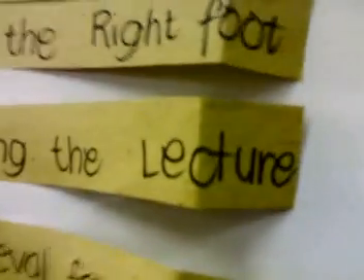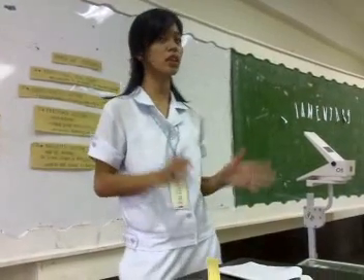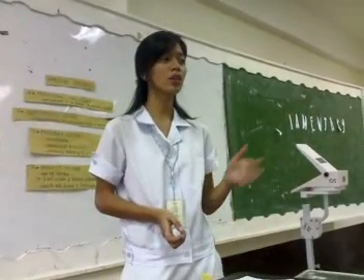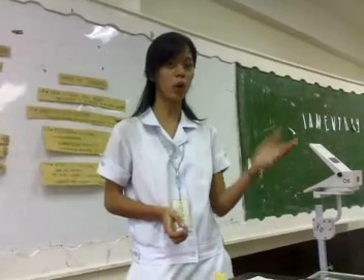The next one is clarifying during the lecture. Clarification can be done effectively by means of examples and analogies rather than repetition. Repetition is very traditional in clarifying the lecture, but using some images, examples or analogies might really help the students to understand and to recall what has been said by the lecturer.